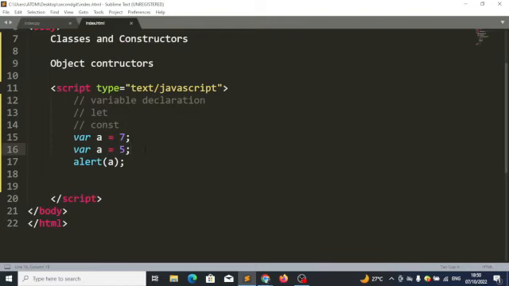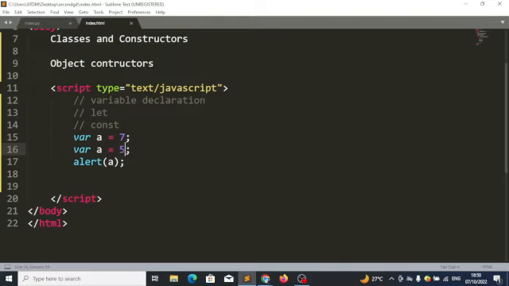So when you say alert A, JavaScript will use the value of the last created container. Do we get the difference between the two? Yes. The first container is now redundant. We are not using it for anything. It's useless because we've already created another container with the same label. We have 2 containers here. Do we get the explanation?